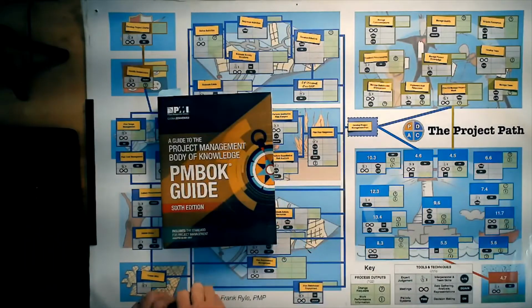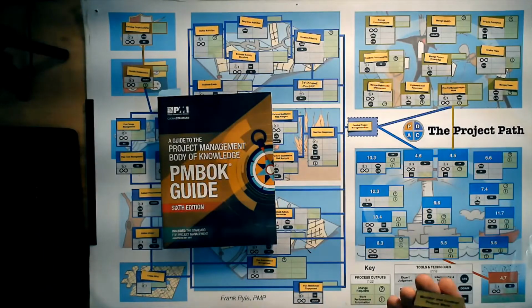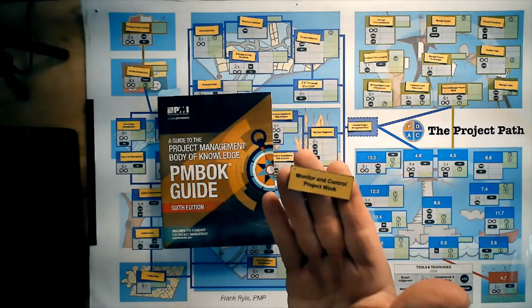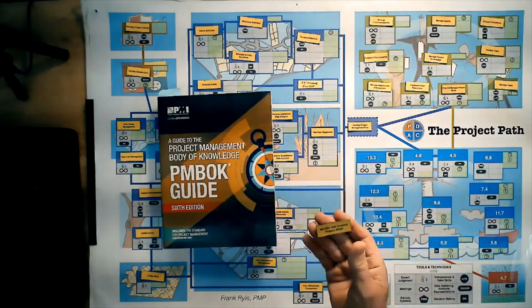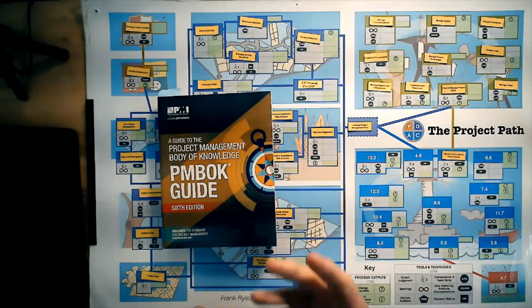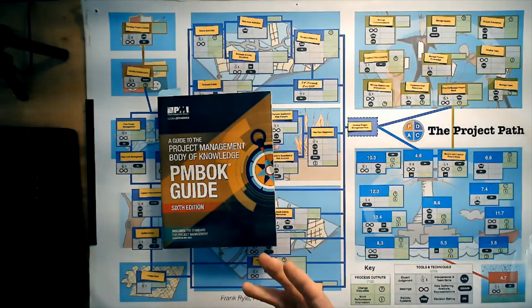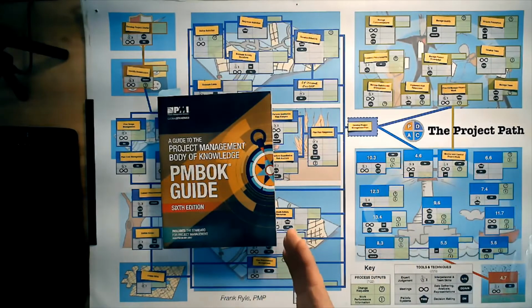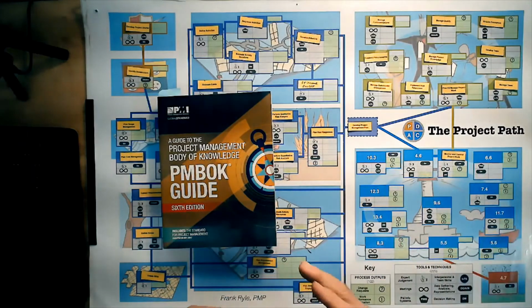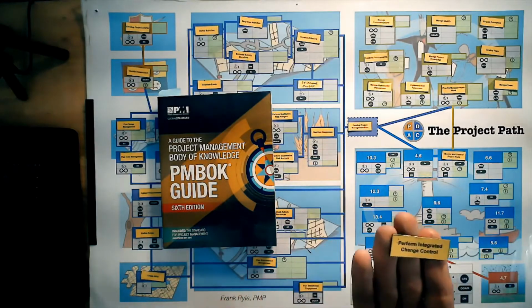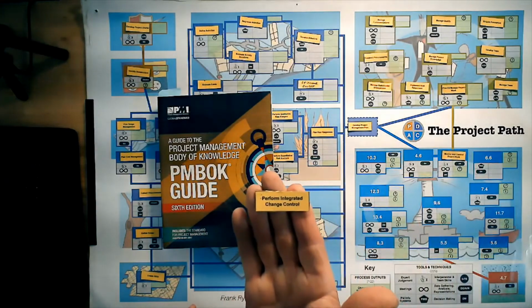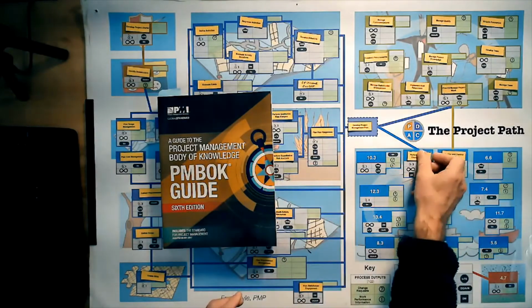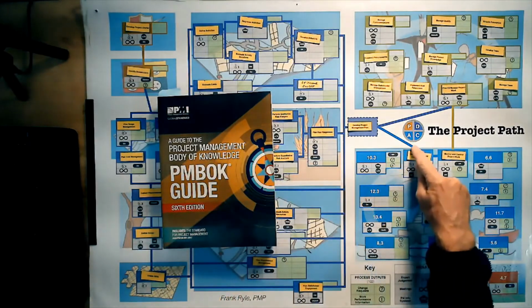So let's have a look at monitoring and controlling. And so the first one is obviously monitor and control the project work. It kind of makes sense that you monitor and control. And what was used there is going to be the performance reports, our progress, our status, and our forecast. Those three reports that we'll have to produce. And then perform integrated change control. So that's the one, actually it's quite important, that allows us to update the plan.